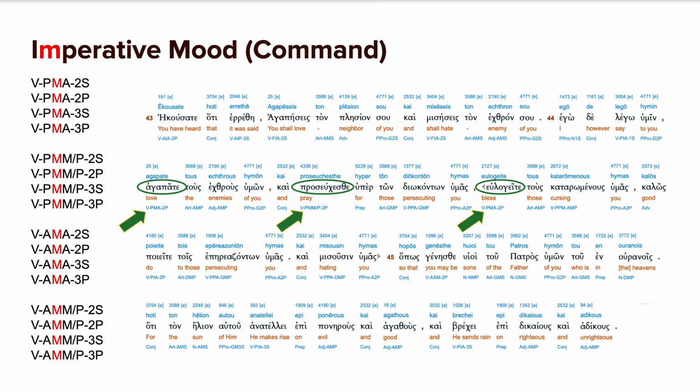All right, now we're going to talk about the imperative mood, which is a command. In English, we would use a command whenever we ask someone to do something. We would say, go to the store. Go is your command. Or you could say, be nice, or share your toys. Be and share are all commands. Very simple in English. Well, in Greek, of course, ancient Greek at least, it wasn't that simple at all.